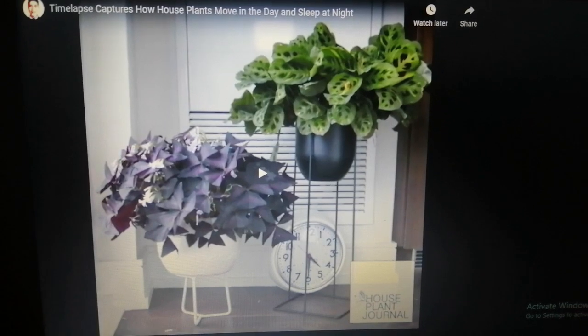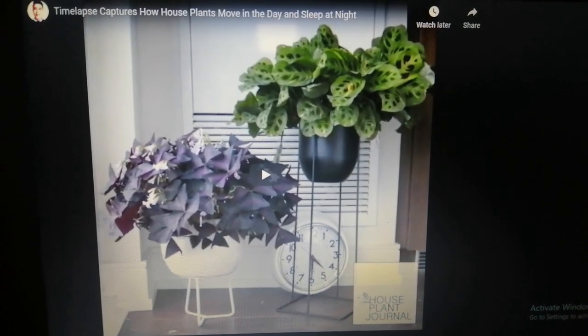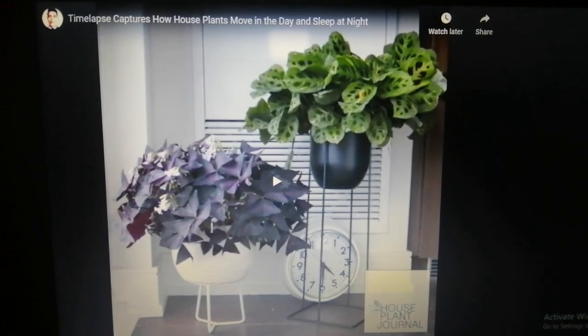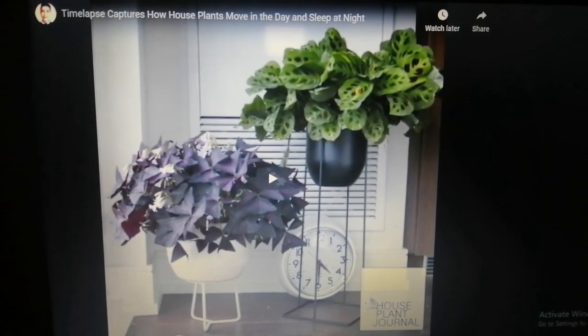Even plants which do not have flowers move, but their movement is so gradual and so slow that we are not able to see it clearly.